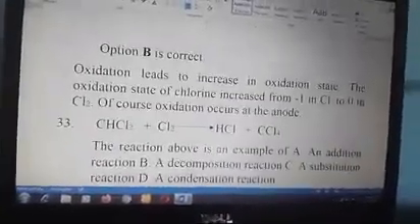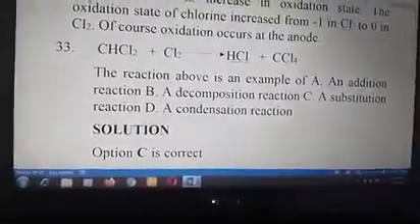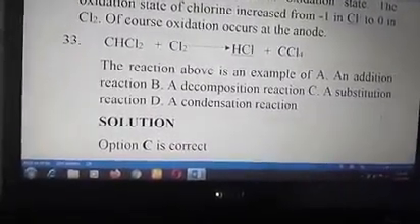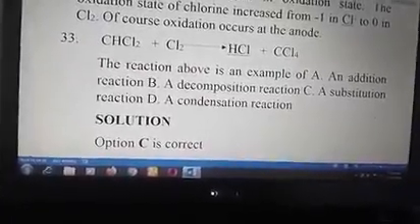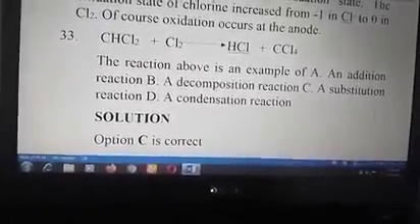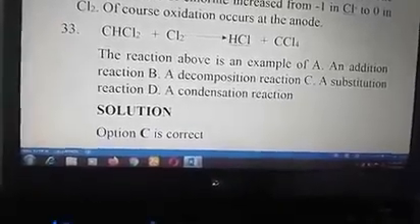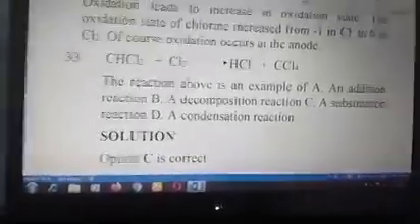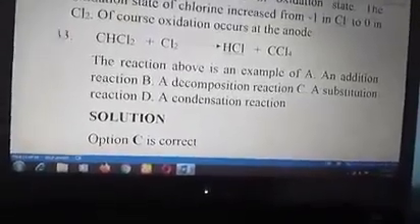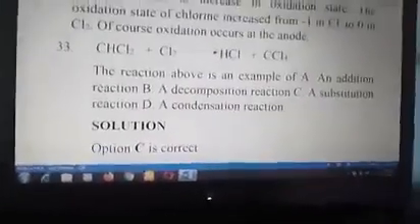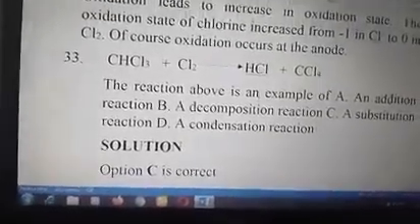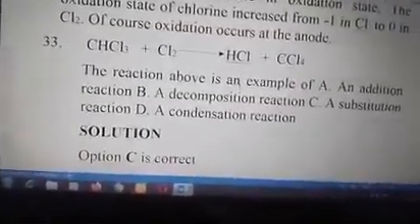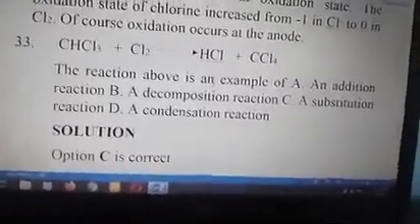Then number 33. We have that reaction between CH2Cl2, that is dichloroethane, plus Cl2, giving us HCl and CCl4. So that should be CH2, is an error. That should be CHCl3, trichloroethane. Let's correct the error. So we are back. So it's CHCl3 plus chlorine, giving us HCl and CCl4.